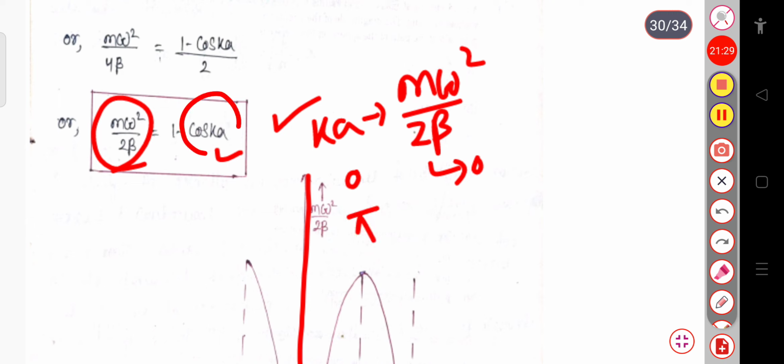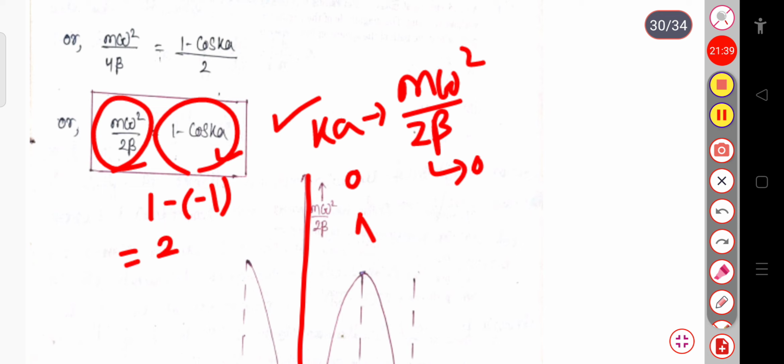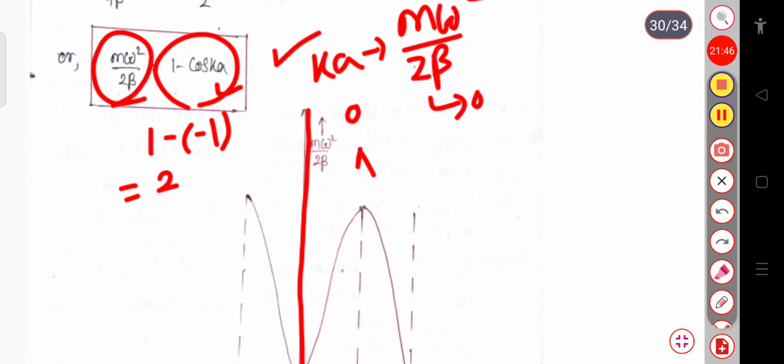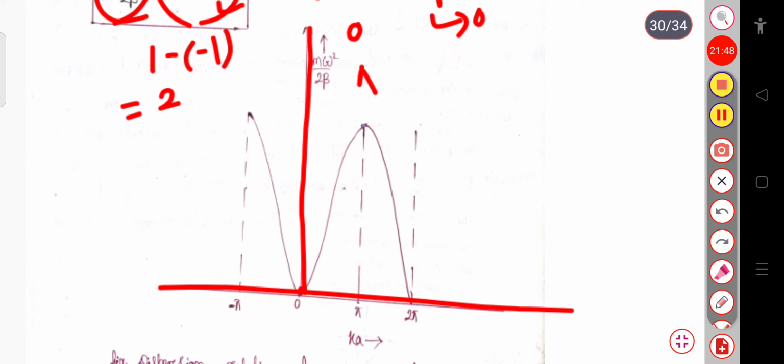So 1 minus of minus 1 will be equal to 2. So the value of m omega square by 2 beta will be 2. That is the maximum value of m omega square by 2 beta. And again if we put the value 2 pi, then it will go to 0 again, and similarly on the left hand side.